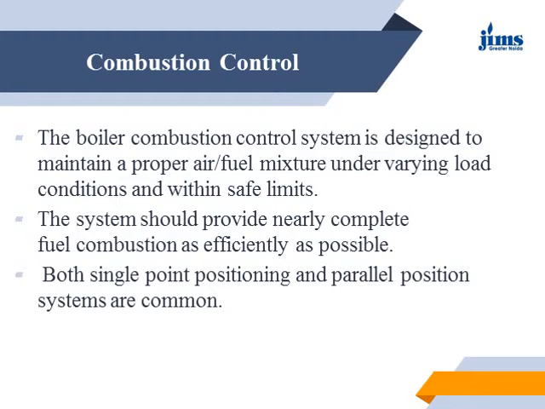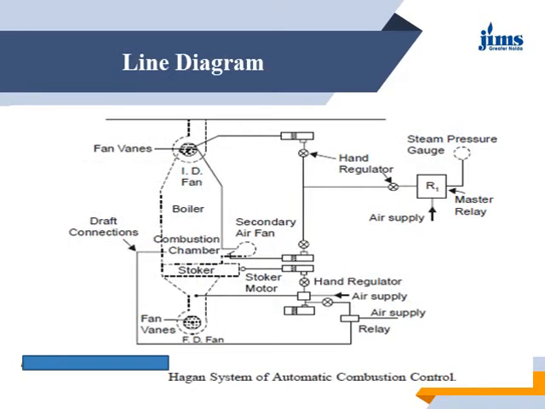So you can see this diagram. One is the ID fan, which is at the upper part of the boiler, and the other is the FD fan, which is at the lower part of the boiler, and combustion is totally controlled by this hand regulator.